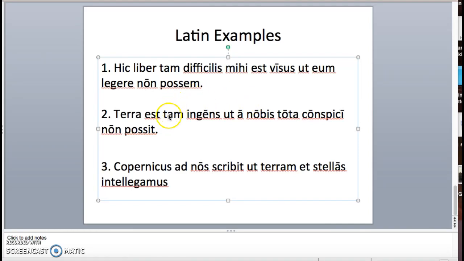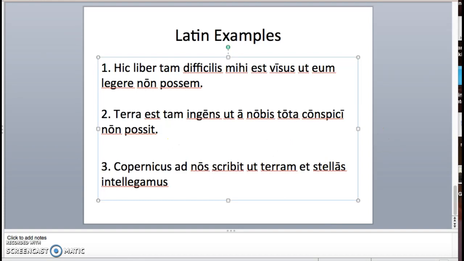And once again, we see tam here, and we see non negative, so we know it has to be a result clause. So we know we can translate possit as the subjunctive, as just the present tense indicative, because it's the present tense subjunctive here, and we know that's the translation rule for result clauses. All right, last one.